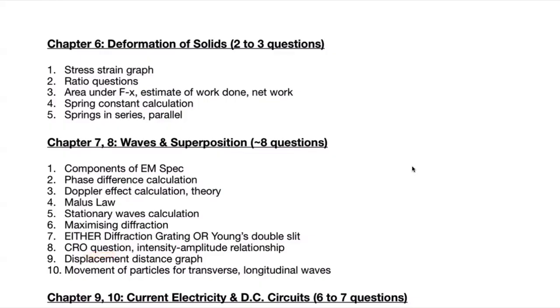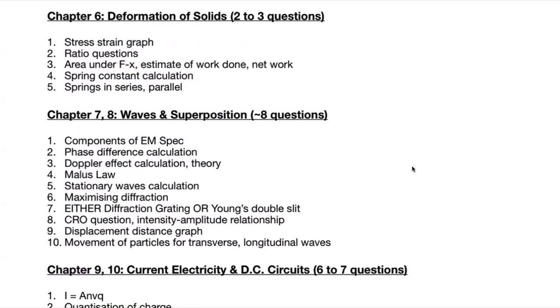CROs, so basically how you read off the time base to find the time period, how you use the Y gain to find the amplitude. Intensity amplitude relationship was asked in P2, so there's a low probability of being asked, but I've included it still because I don't remember actually seeing a paper in MCQ in recent years where there was not a single question on this. There have always been questions on this.